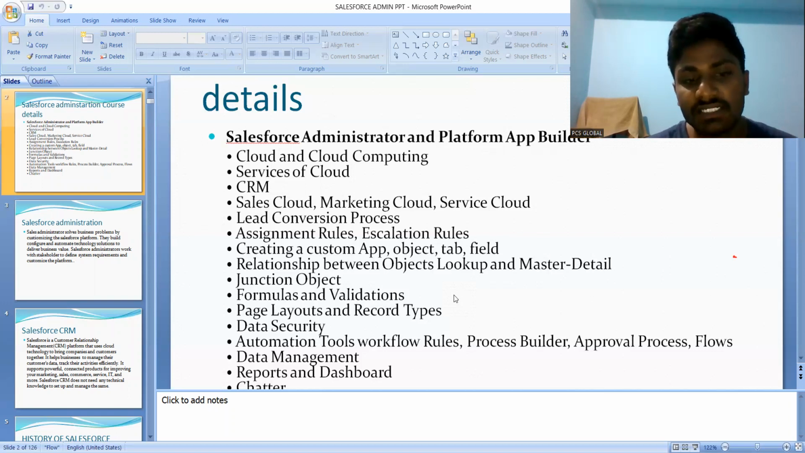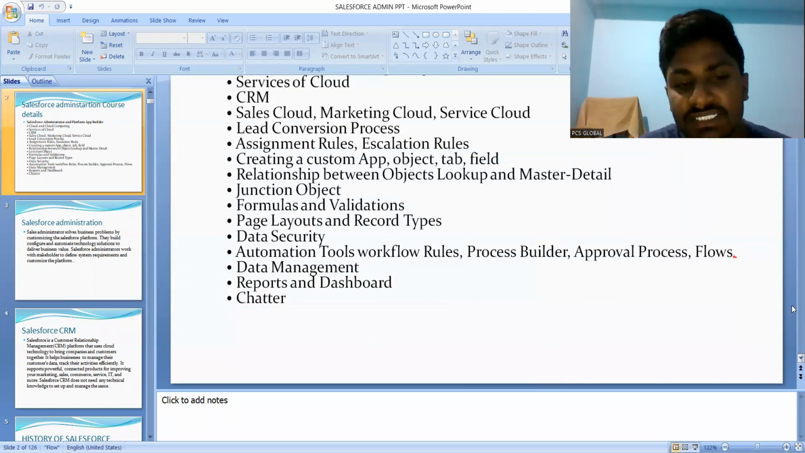That's the thing. And Chatter means it is like a group, for example WhatsApp. In Salesforce, Chatter is used for team meetings and interacting with teams. We connect with others in Chatter groups, the same as a WhatsApp group. Okay.